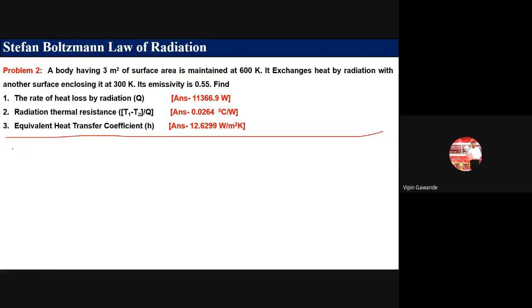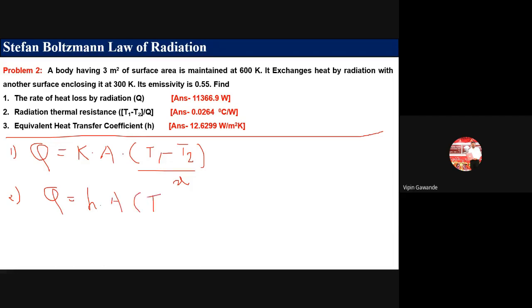Now let us revise this. First is conduction. What is the formula for conduction? Q is equal to Ka (T1 minus T2) divided by X. This is the formula for conduction. What is the formula for convection? Q is equal to HA (T1 minus T2). What is the formula for radiation? Q is equal to epsilon sigma A, then T1 raised to power 4 minus T2 raised to power 4.